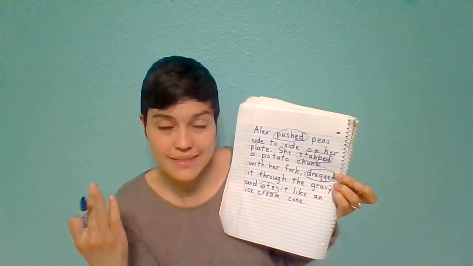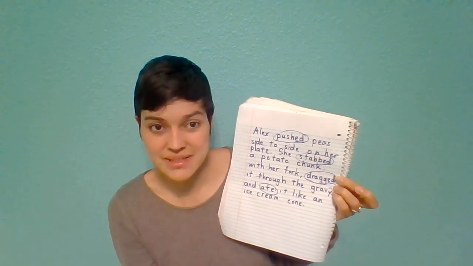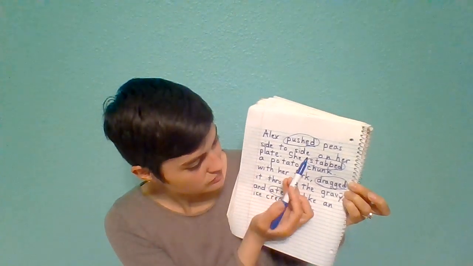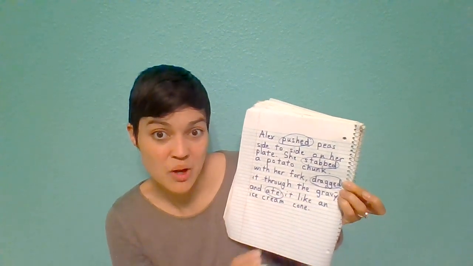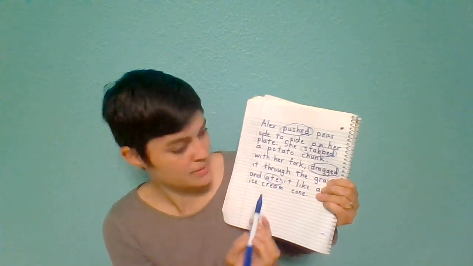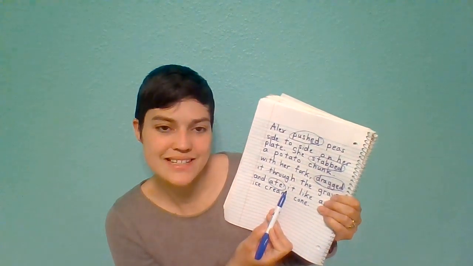So look at these 2 verbs. Is this happening right now, or did it happen in the past? It happened in the past, because there is an ed suffix or word ending to these base words or root words. Stabbed, dragged. Okay, now the other verb is a little different. Ate.